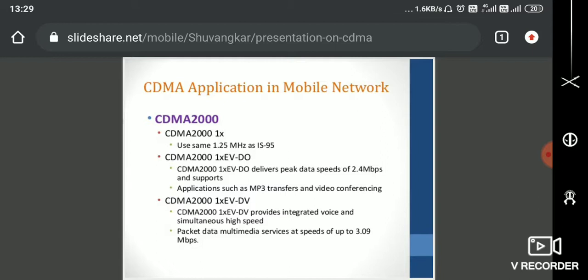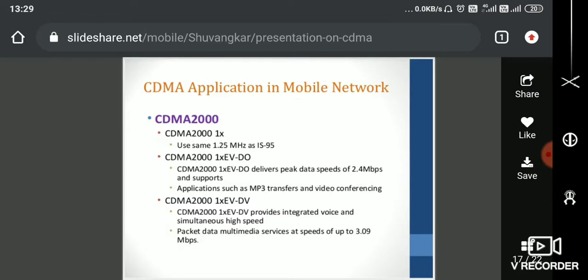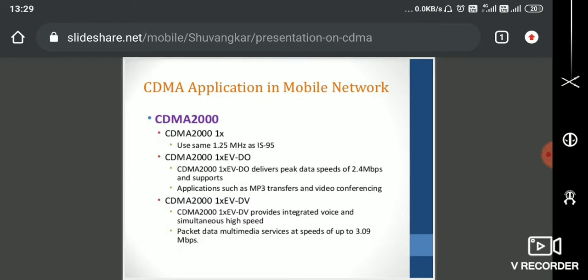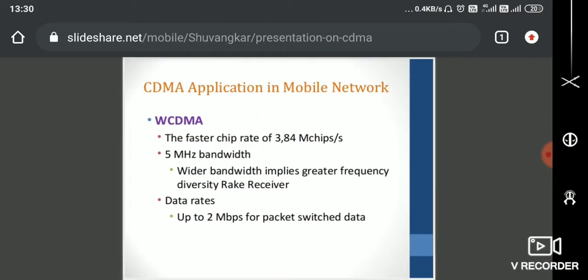CDMA version 3 is 1x EV-DV. Here we can do voice as well as support integrated services with high speed. The packet data multimedia services can run up to a maximum speed of 3.09 Mbps. Okay, so here WCDMA, this is what we use today in our mobile phone.